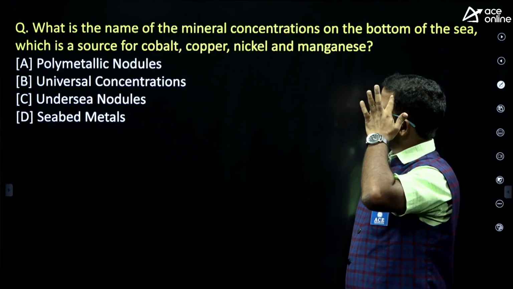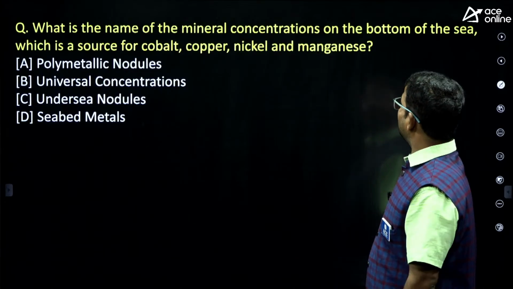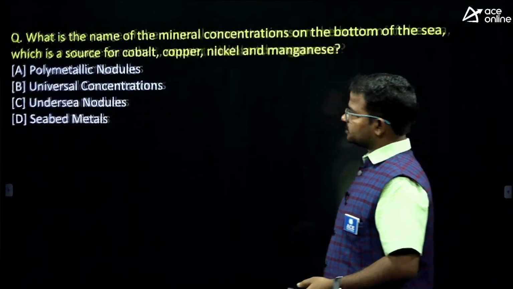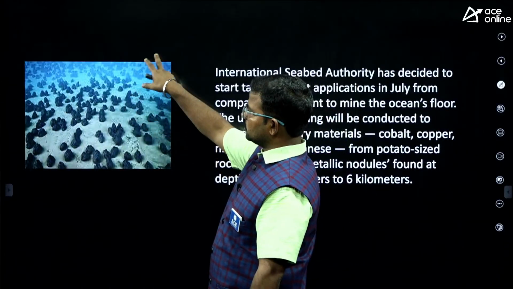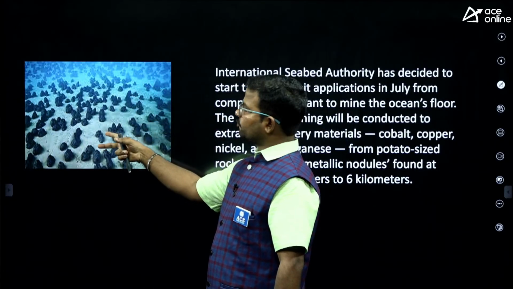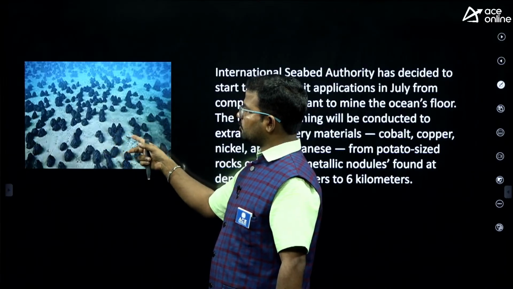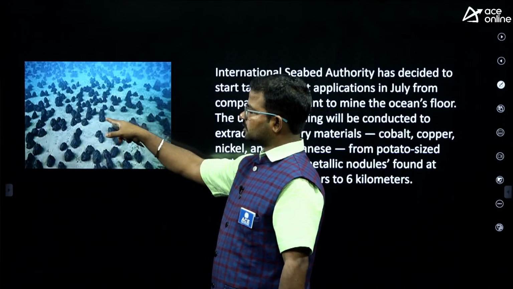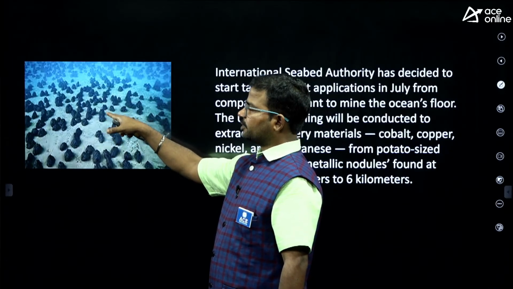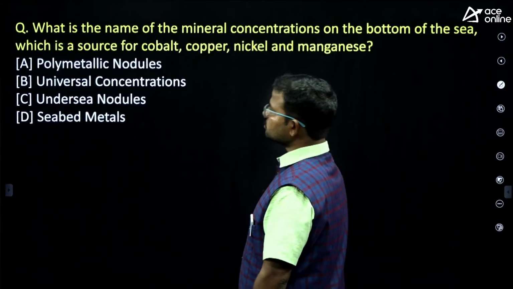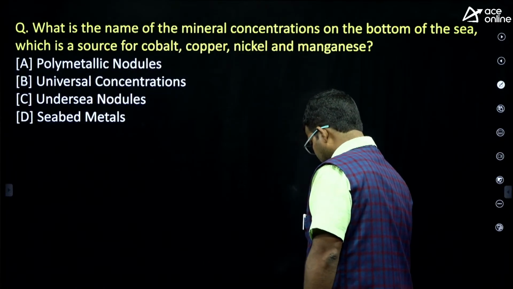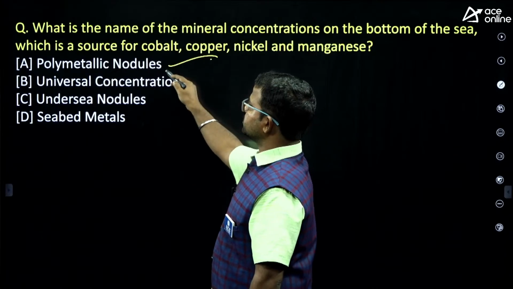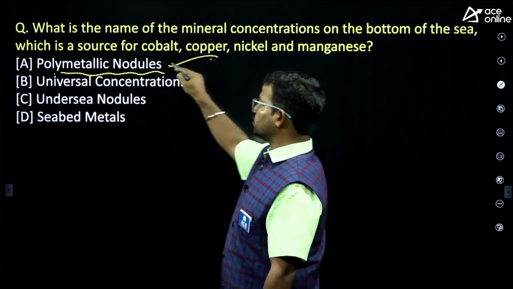What is the name of a mineral concentration at the bottom of the sea? So it means guys, here if you observe the seabed, some kind of derivatives exist. These are nothing but pure metallic derivatives. What do we call these? Polymetallic nodules. So, polymetallic nodules.